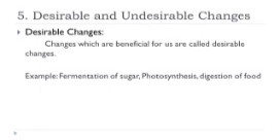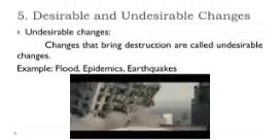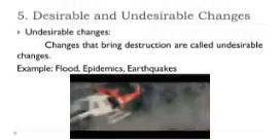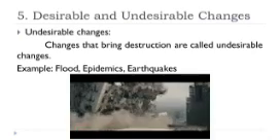Next one is desirable and undesirable changes. Changes which are beneficial for us are called desirable changes. For example, fermentation of sugar, photosynthesis, digestion of food. Changes which bring destruction are called undesirable changes. For example, flood, earthquakes, epidemics, etc.